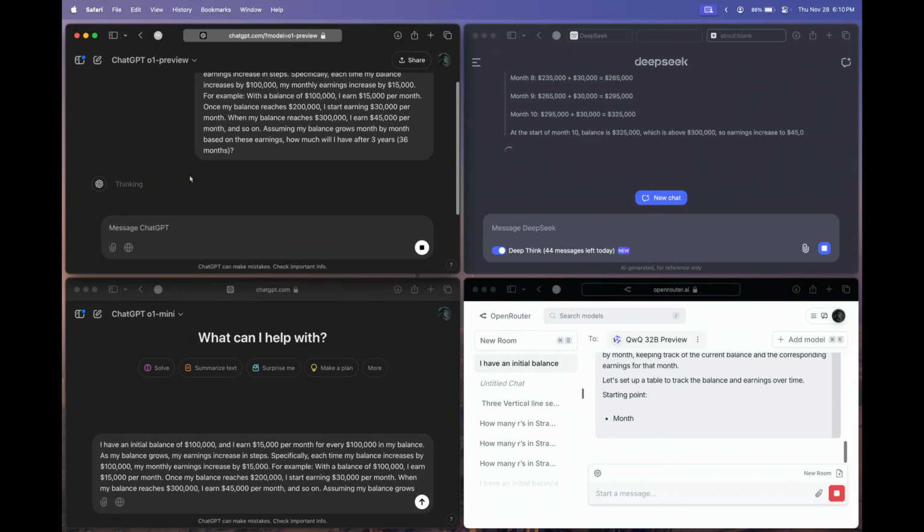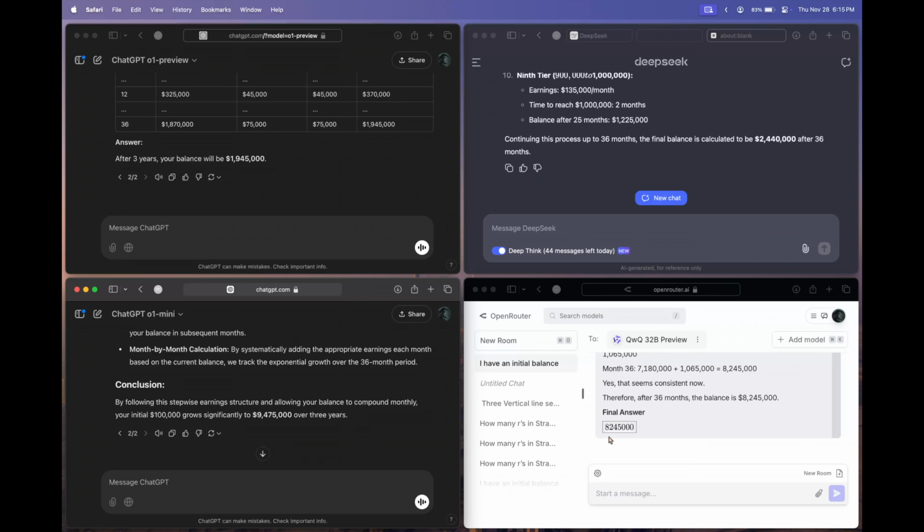As you can see, all these questions, I actually asked this Qwen model only. Let's wait for it to complete. Okay, finally we have a response from the Qwen model, and it is 8,245,000. Not correct, but I think it is the closest compared to the O1 Preview and DeepSeek answers. And of course, O1 Mini got it spot on.